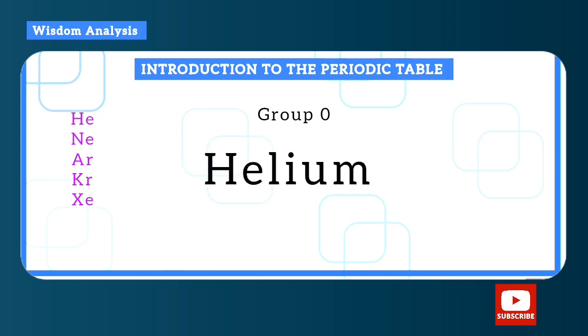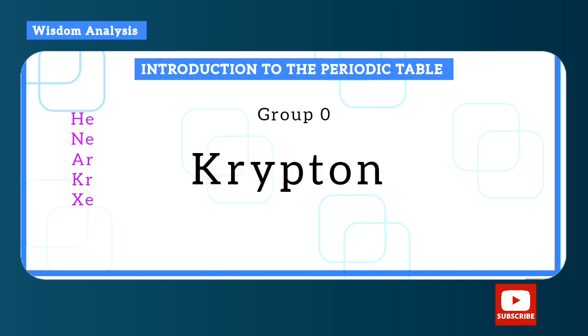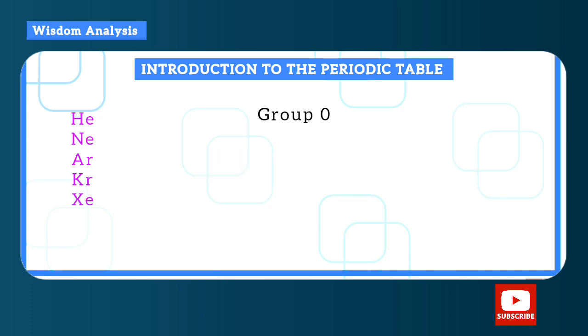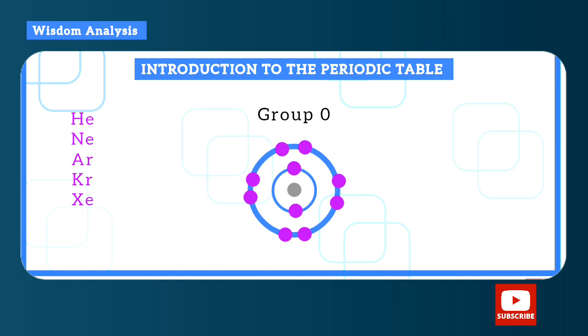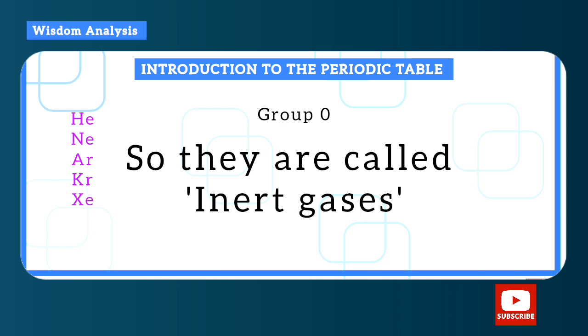Now, group 0, we have helium, neon, argon, krypton, and xenon. Now, you can see that this is the shell of neon, for example. You can see that the outermost shell is complete. So usually they don't go into chemical reaction because their shells are complete already. The reason why atoms go into chemical reaction is to form a stable shell. So that's why they are called the inert gases.